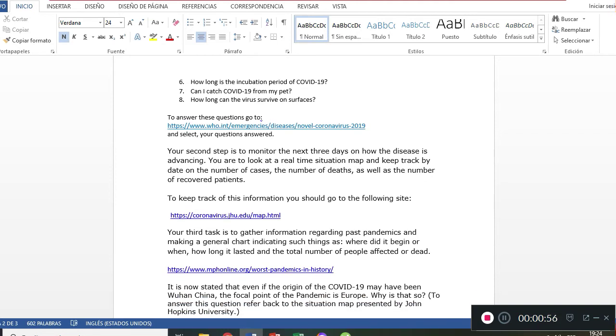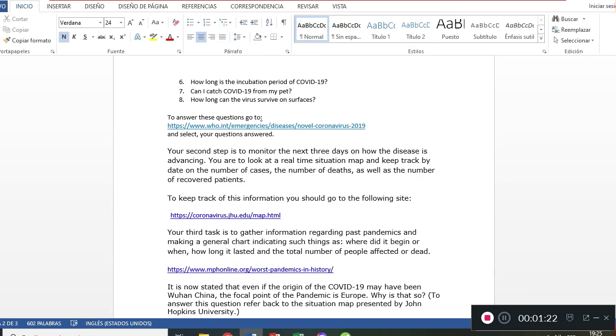Then you have the second task, which is to go to the John Hopkins webpage, and then you'll see a monitor in which you have information about the number of cases of COVID-19, the number of deaths, the number of people that have recovered, in the countries where it has been affected, including ours. And then you have to monitor this for the next 3 days.